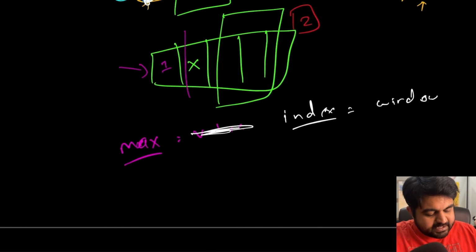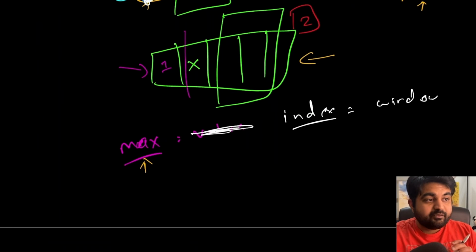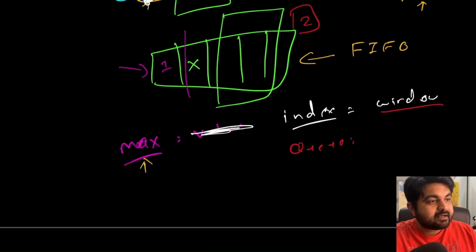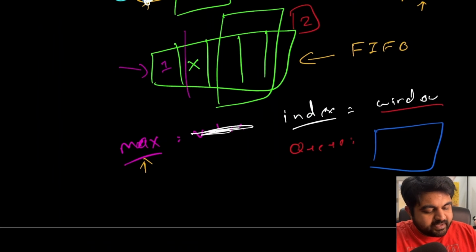And the second thing is that instead of only using one variable, because we are using an input of a window where we are continuously removing the previous elements, which means we are using the concept of first in first out to maintain the current window, we can have a queue where we can keep track of the values that are currently present inside the given window. And we know the concept of a queue is very simple, it's first in first out, so we can manage that.